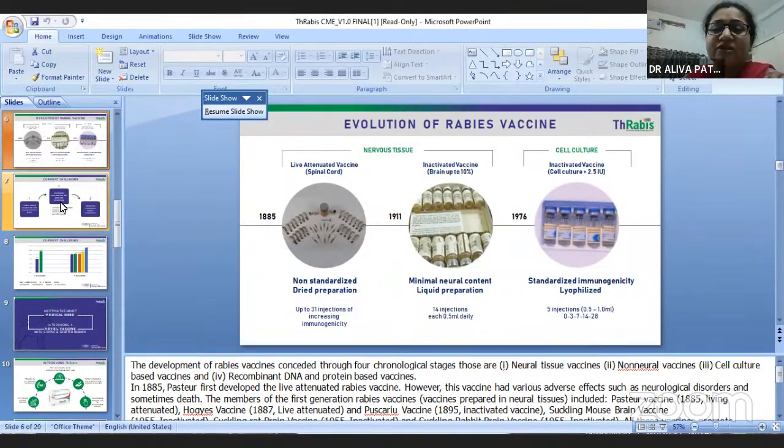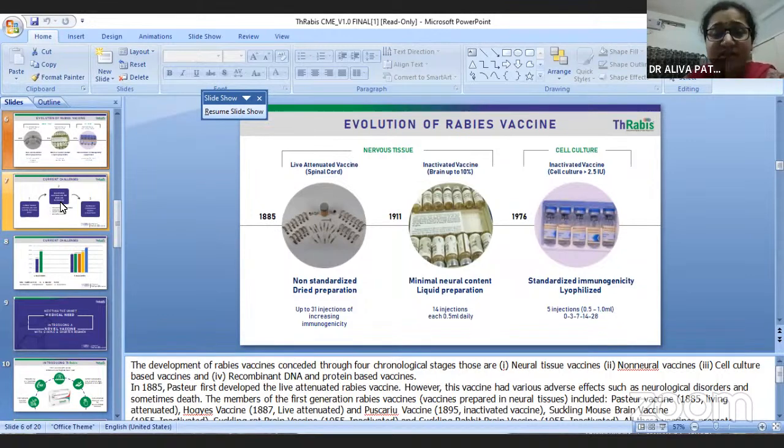Okay, so various vaccines have been available since 1885. Previously, we had nervous tissue or neural tissue vaccines. Then many liquid preparations came, from freeze-dried to liquid preparation. Now we have cell-cultured vaccines. But right now we have the G protein, which is a subunit vaccine and very effective. So why do we focus on that?